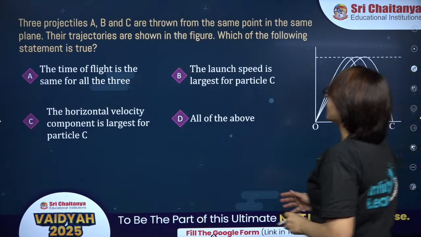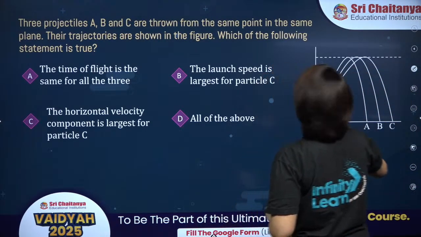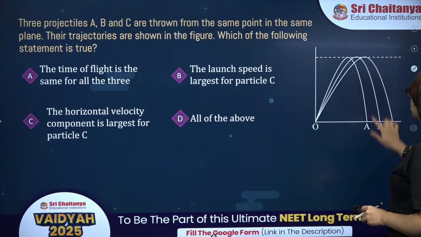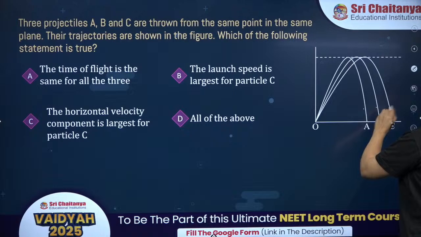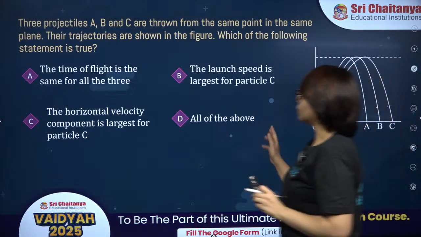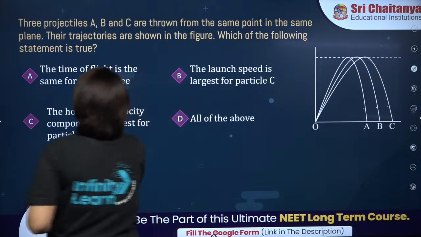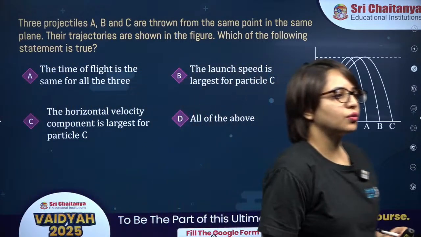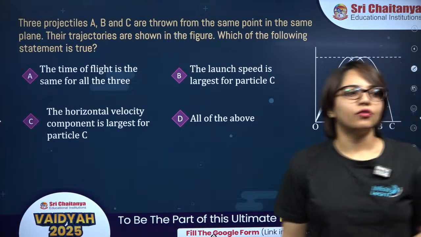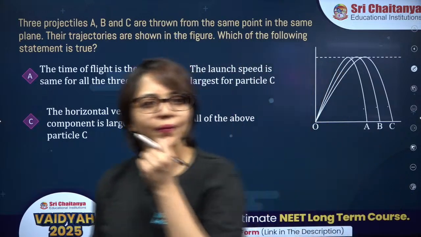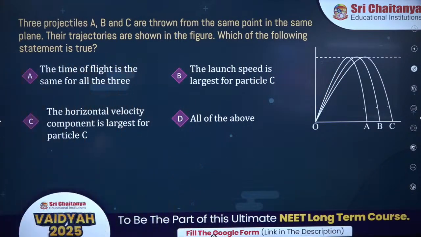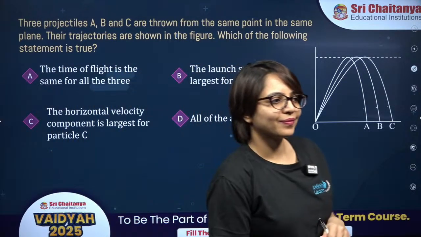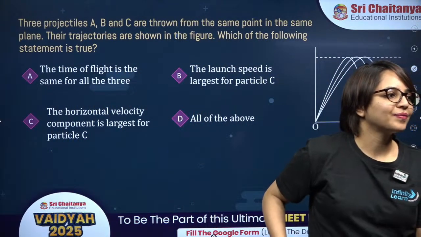Next is this one. 3 projectiles A, B and C are thrown from the same point in the same plane like this. The trajectories are shown in the figure. This is for A, this is for B and this is for C. Which of the following statement is true? Out of these 4 statements, which of the following statement is true? Chaliye. Try this one, try this one.